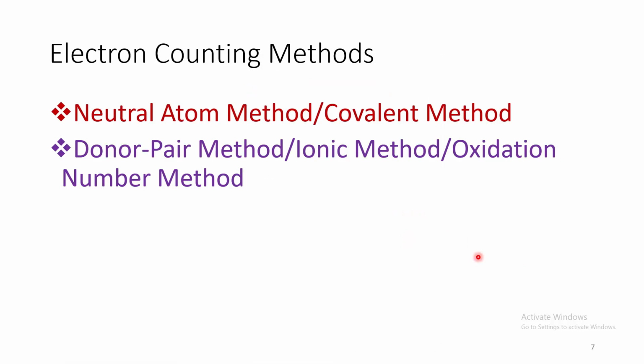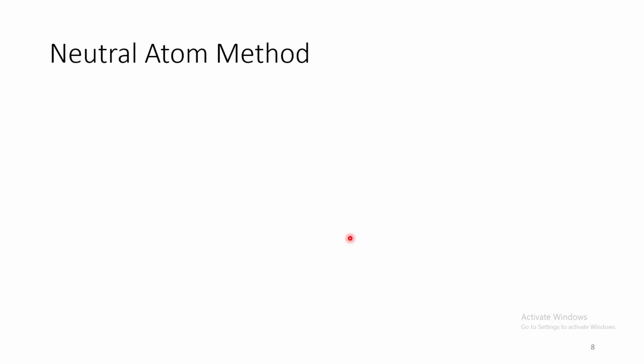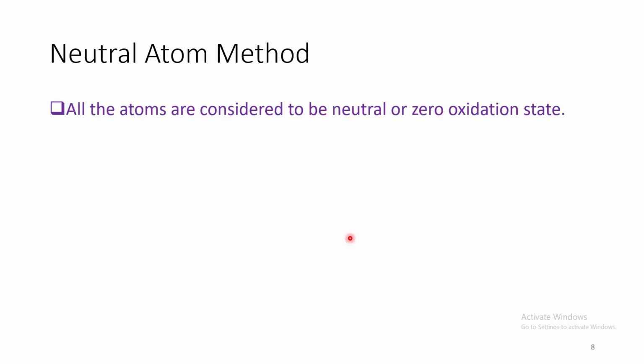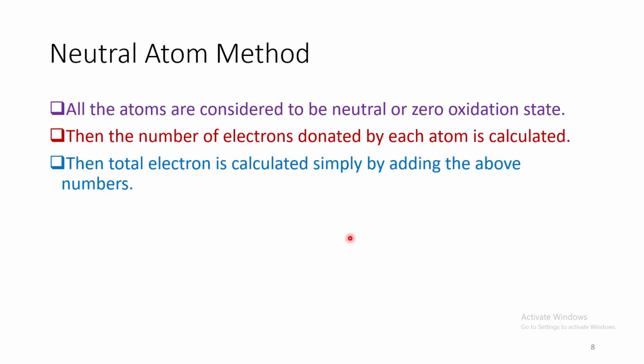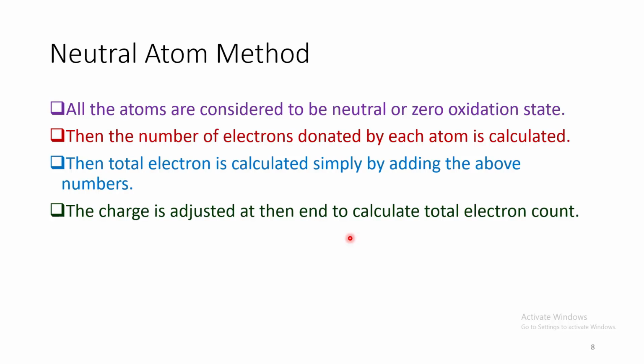Now we come to the electron counting methods. There are 2 electron counting methods available: neutral atom method and donor pair method. Neutral atom method. As the name suggests, all the atoms are assumed to be neutral or zero oxidation state. Then the number of electrons donated by each atom is calculated. Then the total electron count is calculated simply by adding the above numbers. The charge is adjusted at the end to calculate the total electron count.